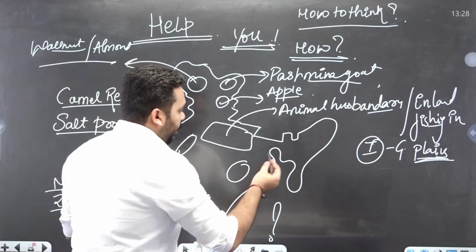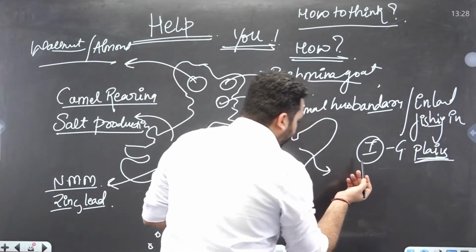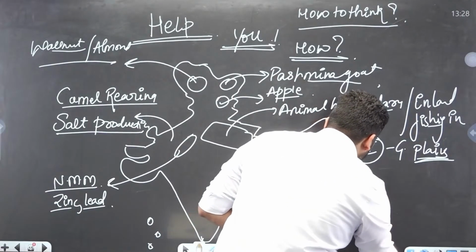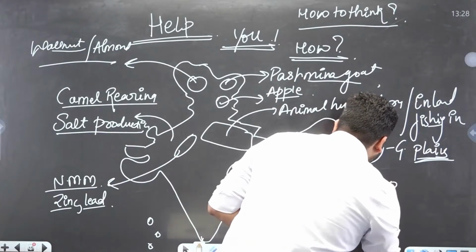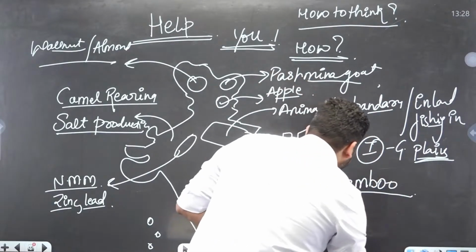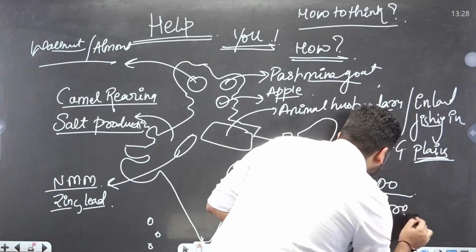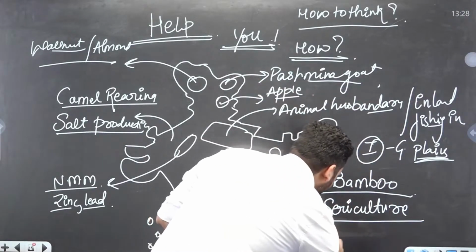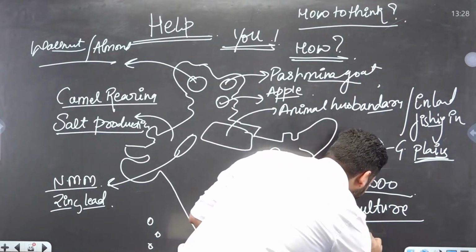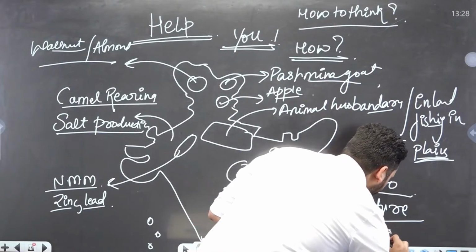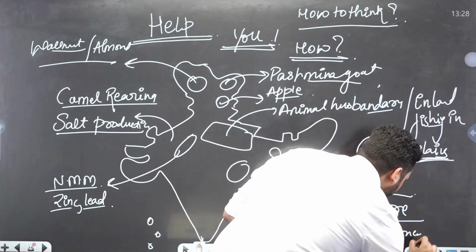Okay. In the Northeast, if I'm going to go, I'll see what? Bamboo. What? Forestry. Sericulture. What else? Beekeeping. Honey production.